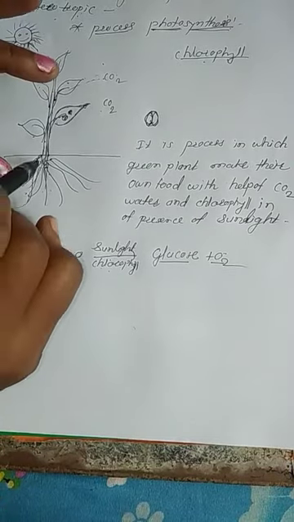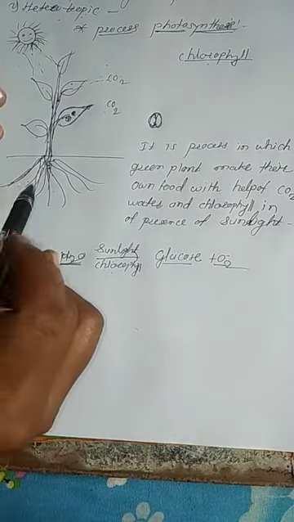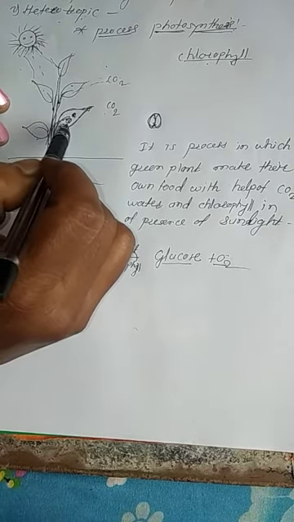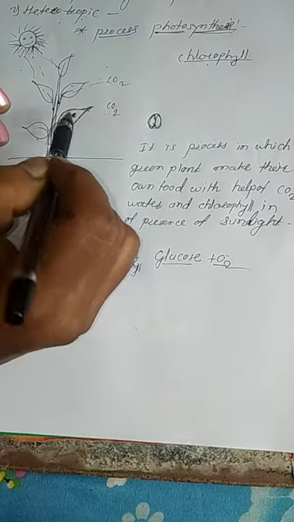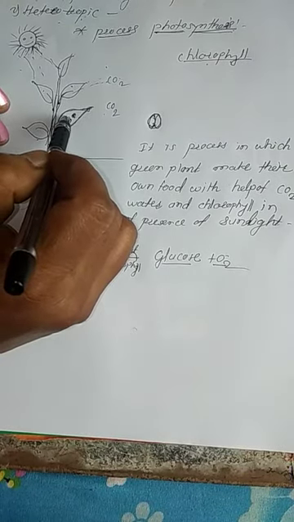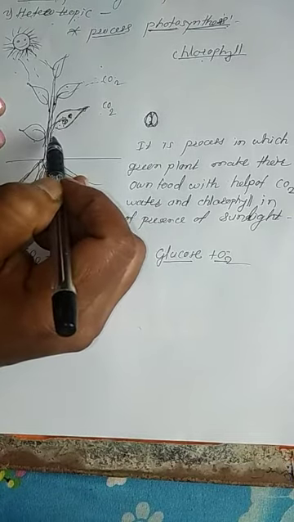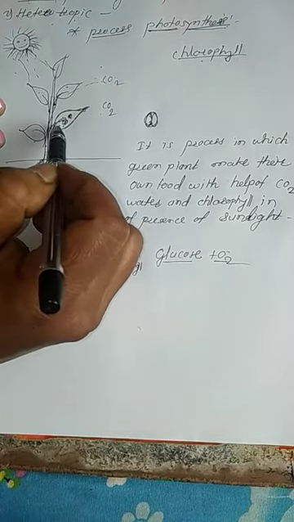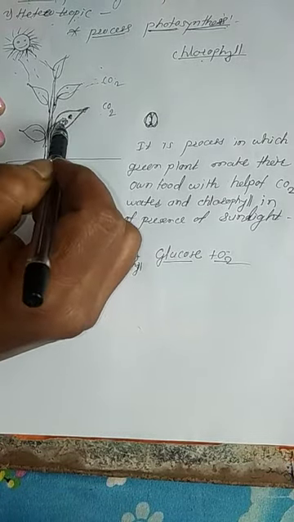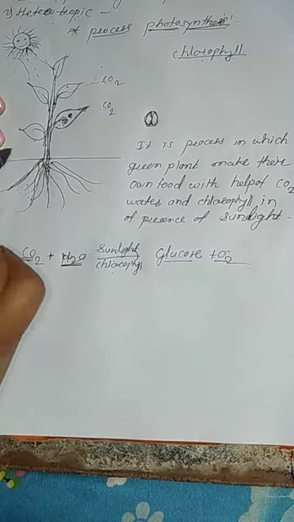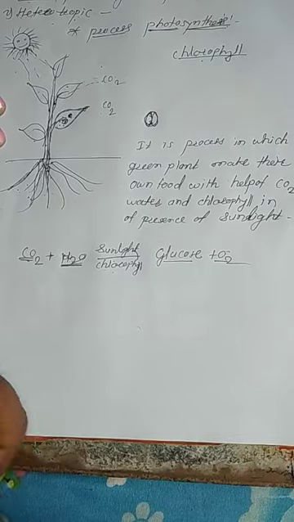The root absorbs water and minerals from the soil and transports them upward. The leaf has the chlorophyll pigment and also the stomata. The stomata absorb carbon dioxide from the atmosphere, and with the help of water, minerals, carbon dioxide, sunlight and chlorophyll pigment, the plant can make its own food.